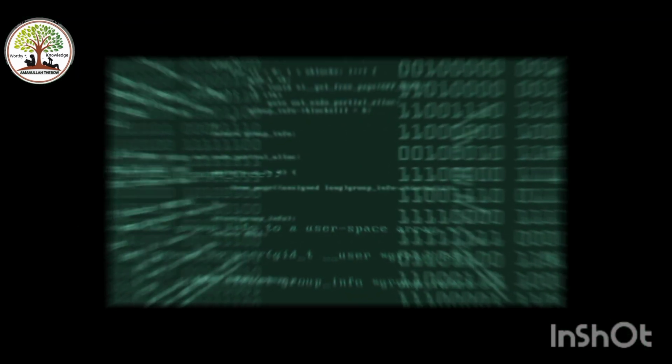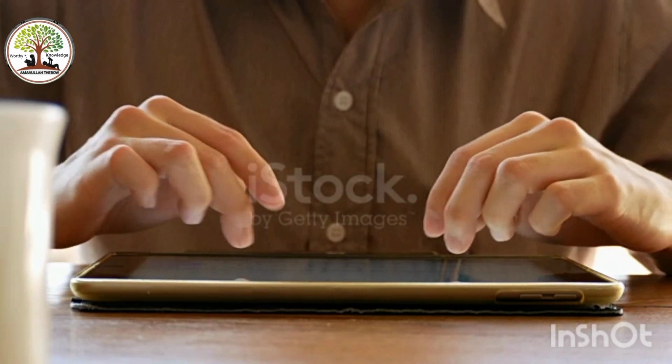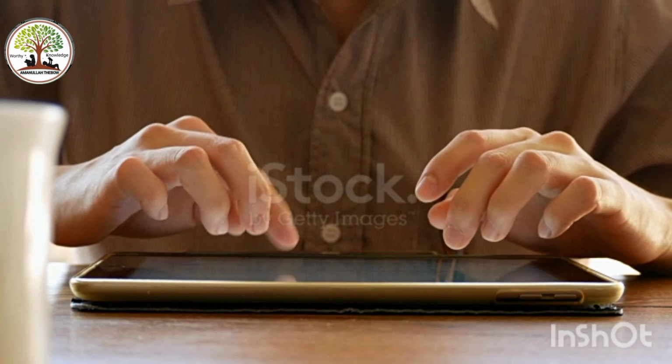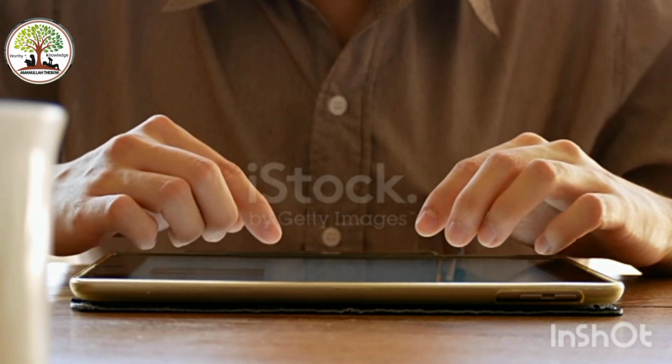Number nine and last, remember learning programming takes time and practice. Start small, stay consistent, and gradually build up your skills. Good luck on your programming journey.